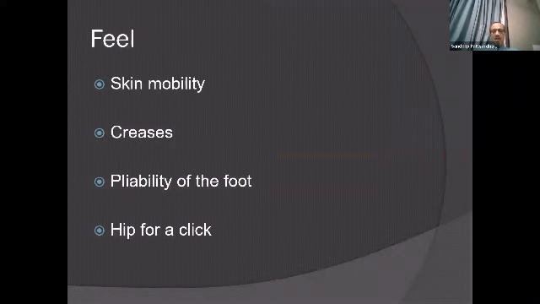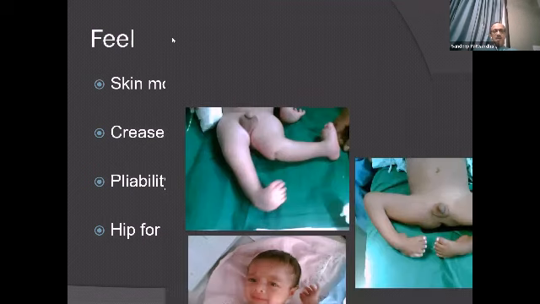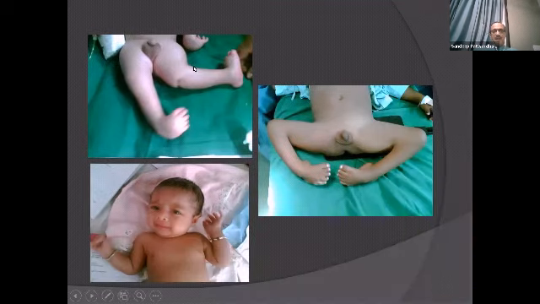Feel for the mobility of the foot, and always palpate the hip for a click. This is an example where you can see hyperextension in the left knee with a vertical talus, and a straight knee with a clubfoot, but no creases. It's completely smooth. So this should tell you that we are probably dealing with arthrogryposis because there are multiple joint contractures, no creases seen, and stiff joints.